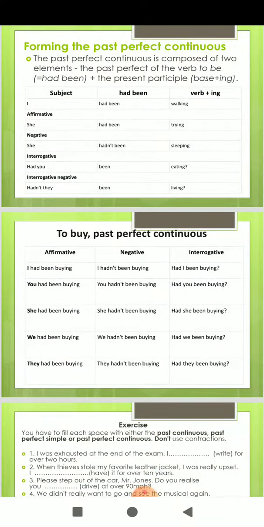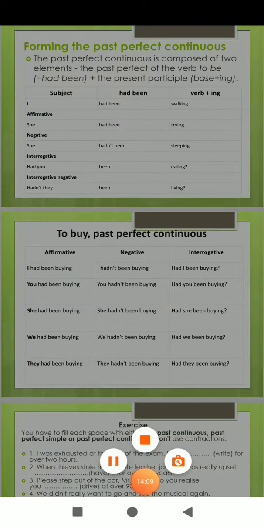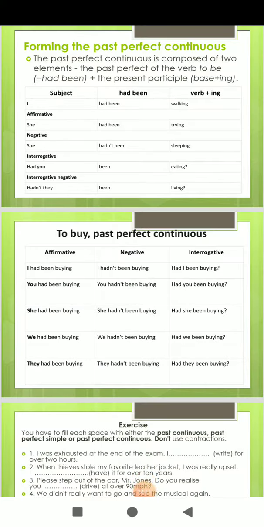So just please see the example with the verb buy, past perfect continuous. I had been buying, I had not been buying, had I been buying? You had been, you had not been, had you been? These all are examples of past perfect continuous. She had been buying, she had not been buying, had she been buying? We had been buying, we had not been buying, had we been buying? They had been, they had not been, had they been? These all were with buy in the past perfect continuous tense.